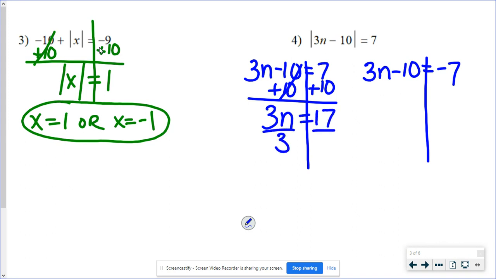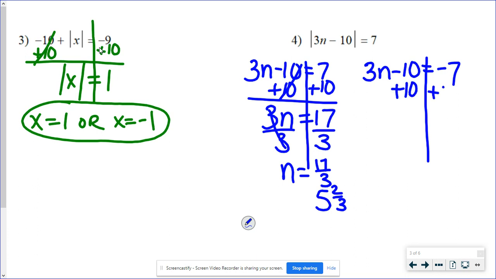And then don't be upset. It's okay. We didn't make a mistake. Sometimes we just get fractions. We don't always get nice whole number answers. 17 over 3 for me is just fine. If you really want to change that to 5 2/3, you can. That would be 5.6 repeating. Make sure you write it repeating if you're going to do that, but I would rather stick with fractions on this.